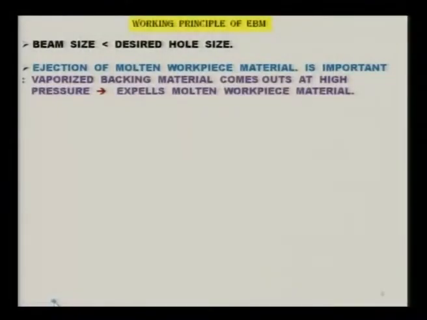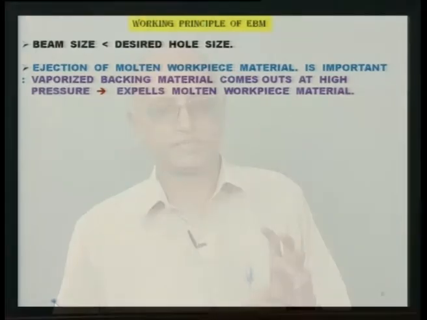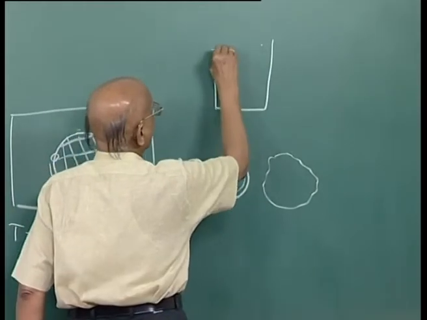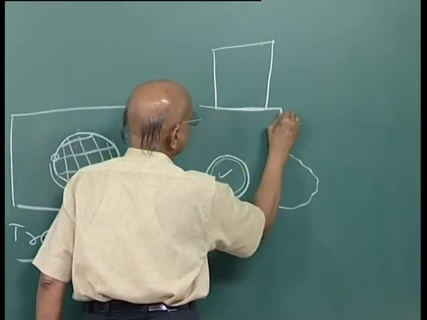Now ejection of molten workpiece material is very important. The vaporized workpiece material comes out at high pressure and expels the molten material. This is important to understand, because I have mentioned that it is not used for high depth, and most of the material is removed by melting and vaporization both. So now the question arises, when it is not a through hole, how will this molten or vaporized material come out? What happens really is that, suppose this is the workpiece where you are drilling the hole, and here is the support.